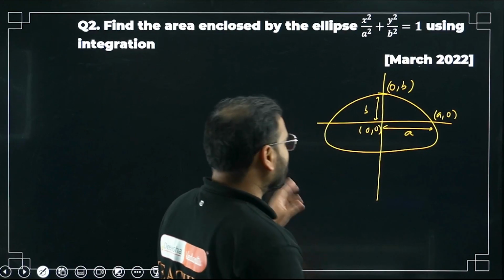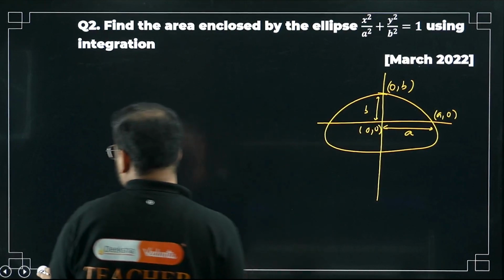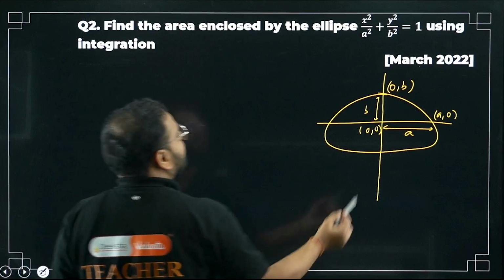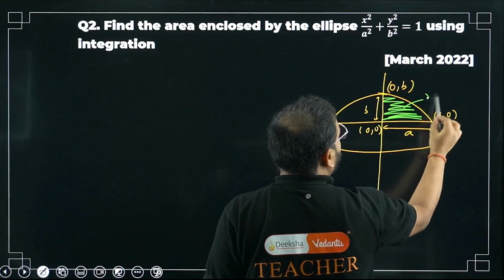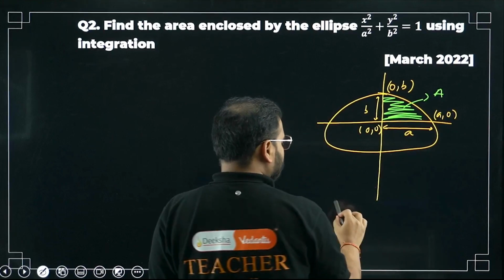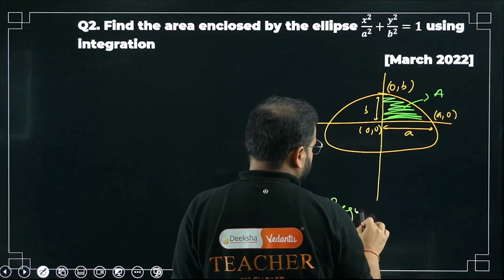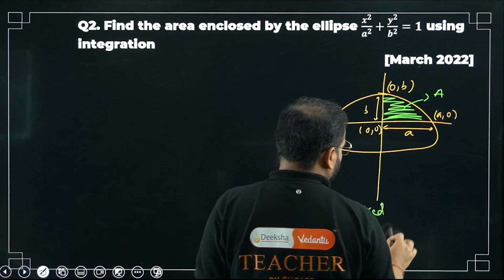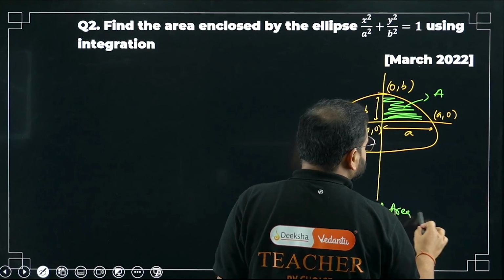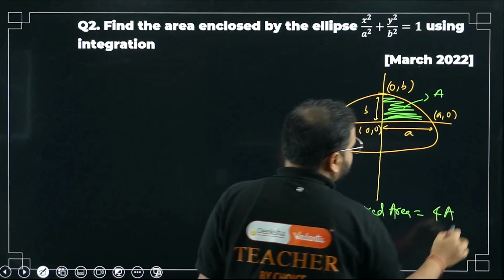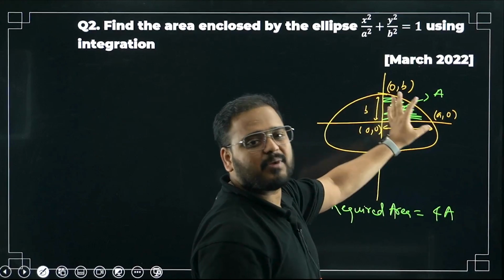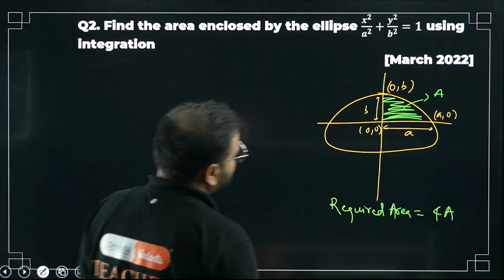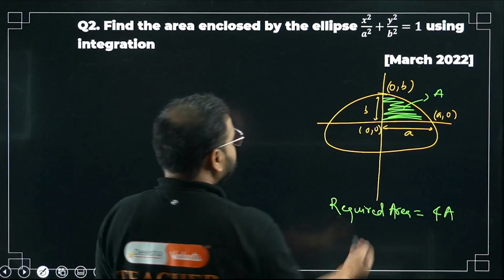Okay. But we also know that same concept, exact same thing. If I find this area, call this area to be A, right now, then what is my required area, sir? Again symmetric only, no? Required area will be, sir, bacha, same value, 4 times of A, na? Symmetric, right? This and this, all parts, means I can multiply with 4 and get the same result. Yes, sir. Okay, chaliye. How do we find A?